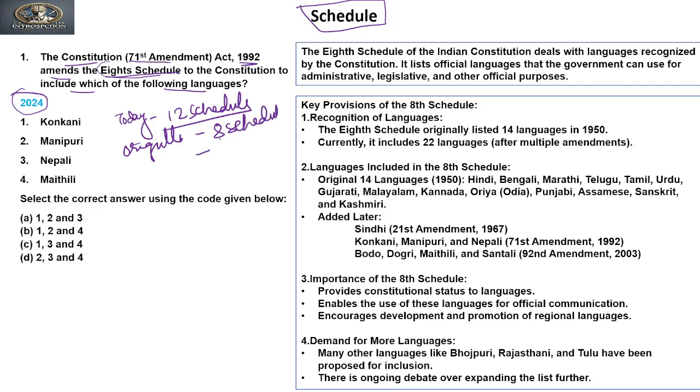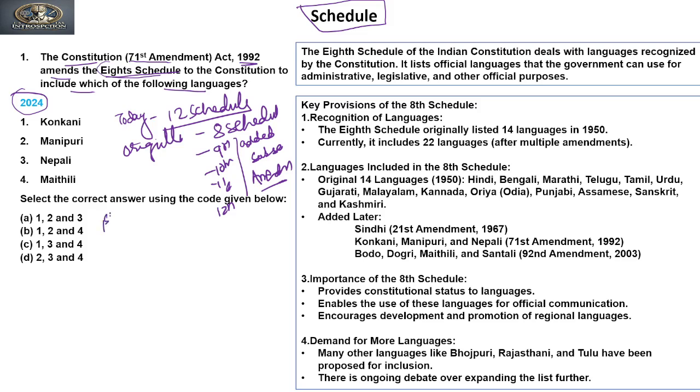So the 9th, 10th, 11th, and 12th schedules of the Constitution were added by subsequent amendments. Now, let's see which schedule talks about which things.